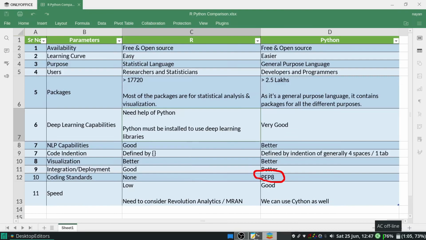But if you want to go with natural language processing or NLP capabilities, deep learning capabilities, and integration and deployment, then in all those scenarios Python will work very well compared to R. Also, there are a few packages in R and Python which allow you to communicate between R and Python. So that's also feasible.